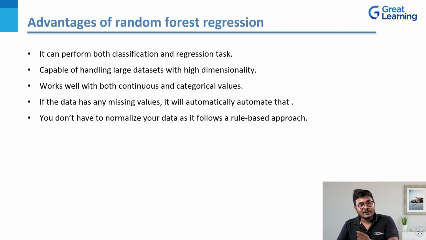So there is a good side to that as well and a bad side to that as well. The good side is it is handling all your missing and null values directly without you having the need to write code for that. The bad side is, suppose you had to do it manually by doing data pre-processing or the EDA steps. Let's say you found the entire sum of the null values. Then you replace those null values with the mean, or you entirely delete those null values, right? So you have a set of processes there also. Here the algorithm will take the decision for you. The next part is you don't have to normalize your data, as this follows a very rule-based approach.